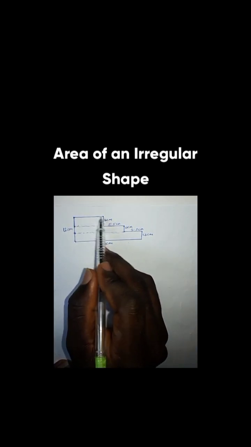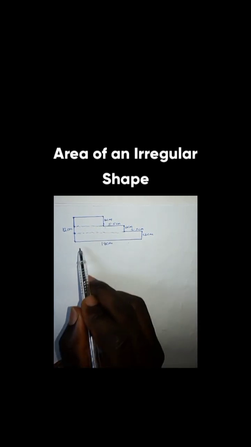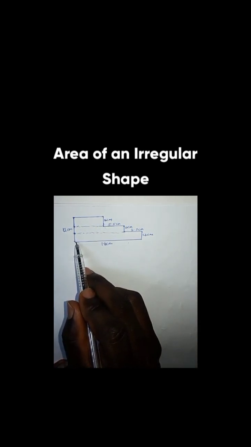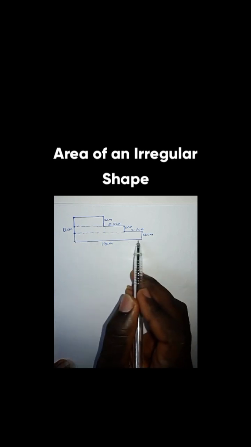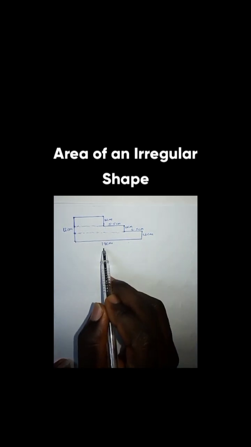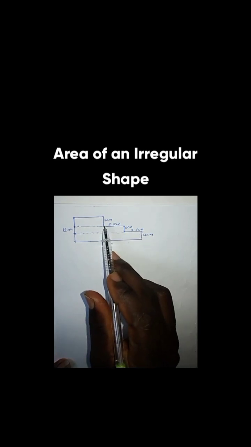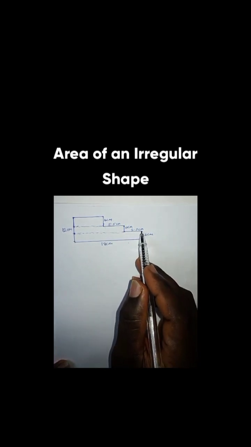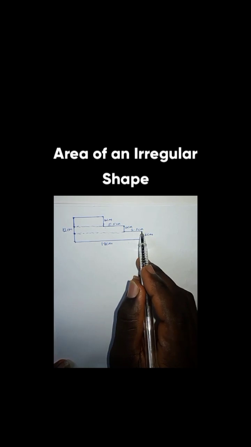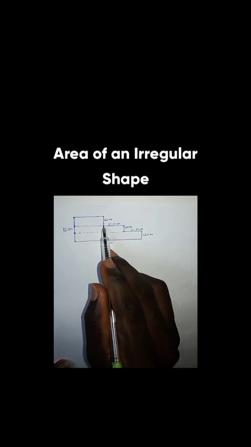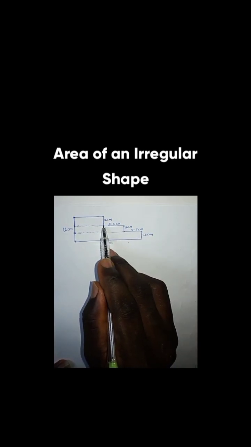Now we have this side left. For us to find this side, we're going to look at the length of this side, which is 18 cm, and the length of the sides that we have, like from here to here, we know it as 5.5 cm, and from here to here is also 5.5 cm.